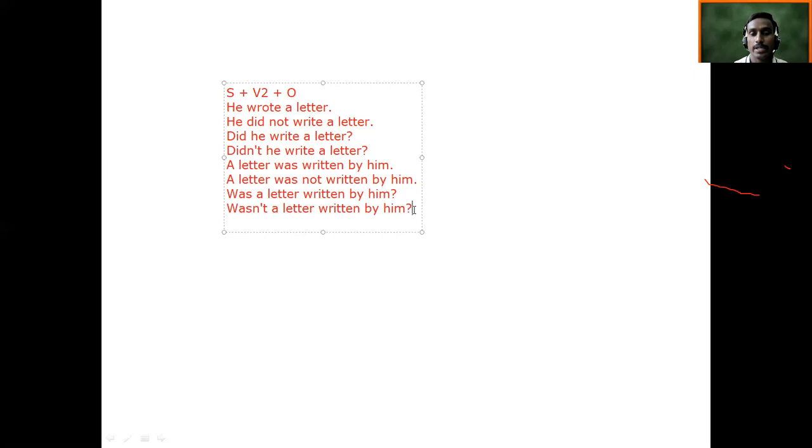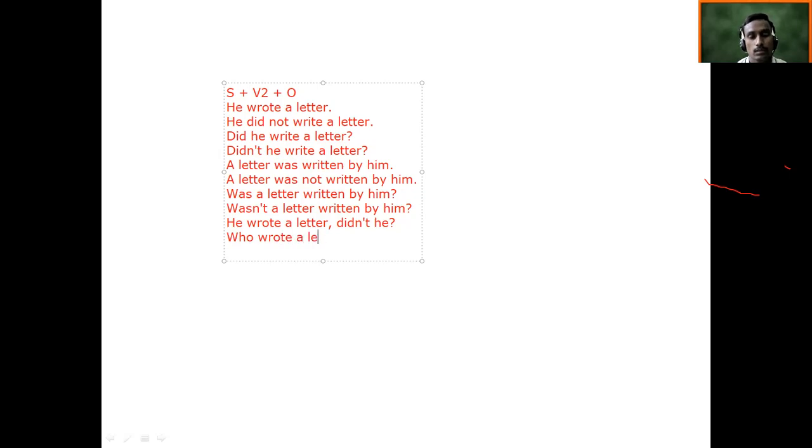And if we would like to make it, let's say, a question tag. He wrote a letter, didn't he? He wrote a letter. Comma, then didn't he? And at the end there will be a question mark. How can you make a WH question beginning with who? Who wrote a letter? You can use who wrote a letter.